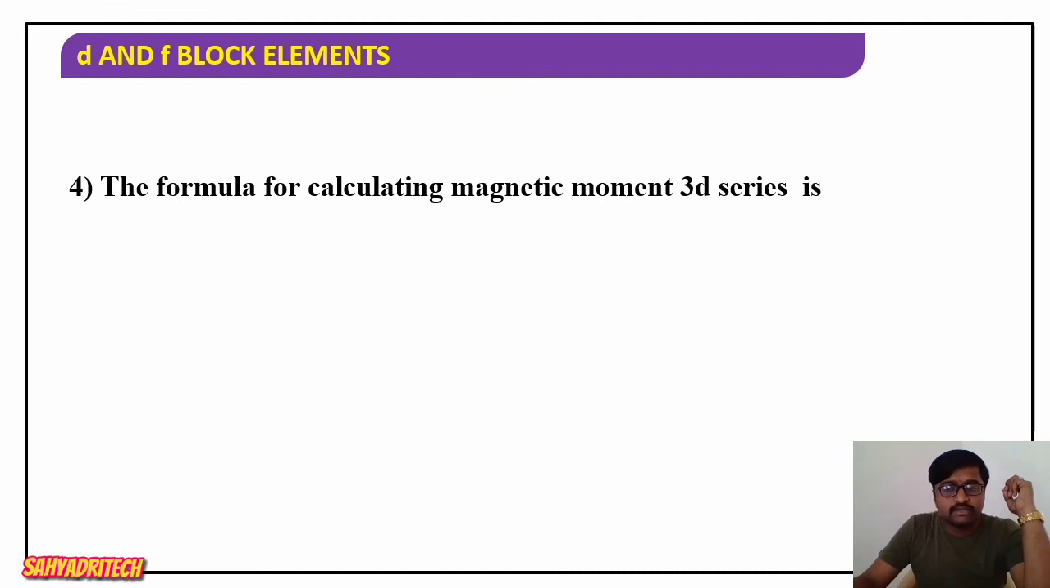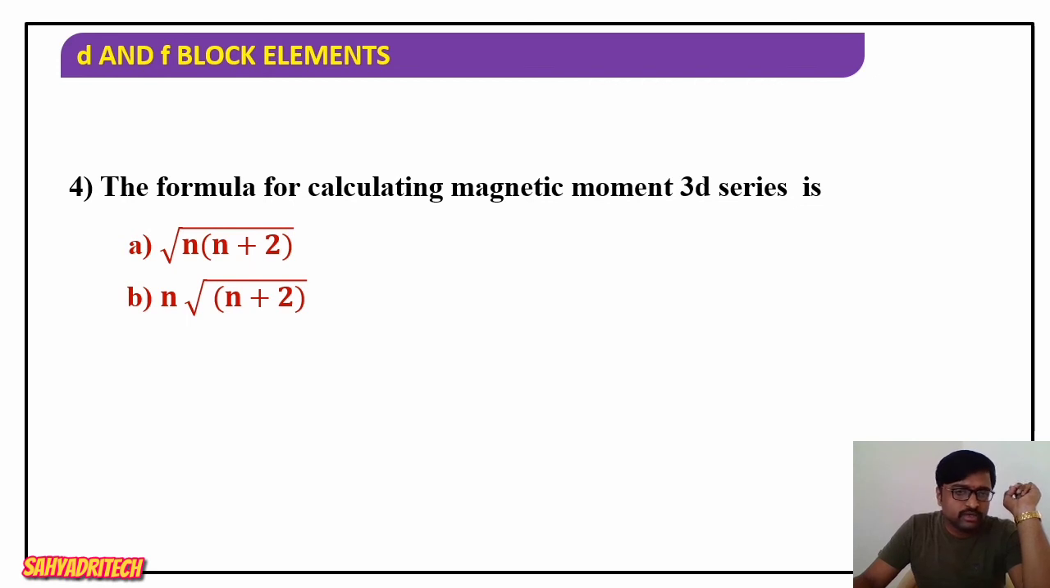Okay. Well, the next one, the formula for calculating the magnetic moment of the 3d series. So what is the formula? First one, square root of n into the bracket n plus 2. Second, square root of n into n plus 2, n into square root of n plus 1, n into the bracket n plus 1. So what is the answer? Square root of n into the bracket n plus 2 is the answer. Option A is correct.